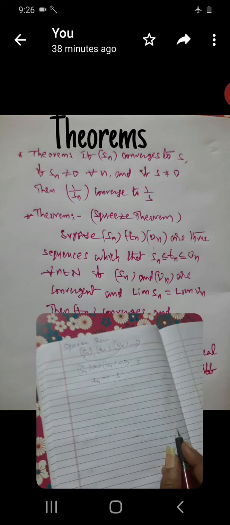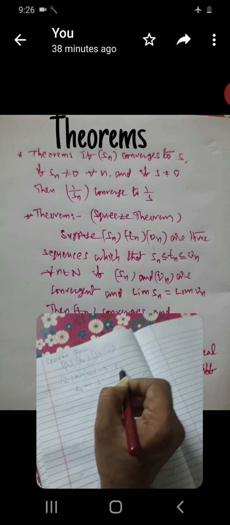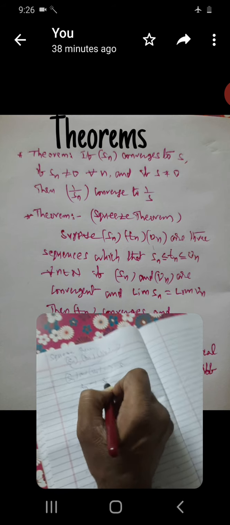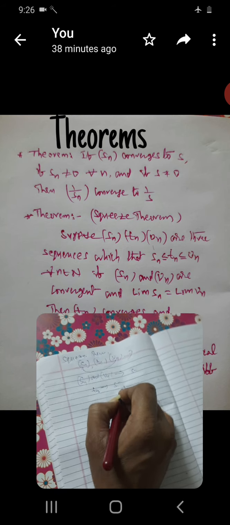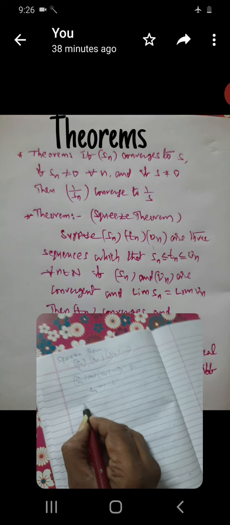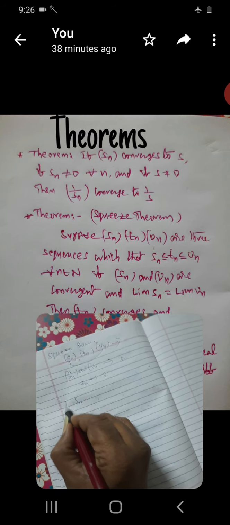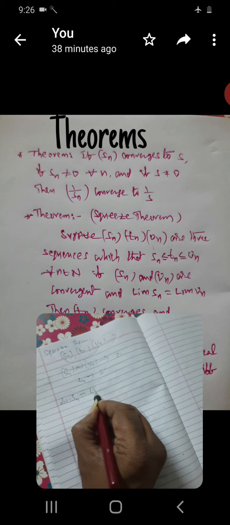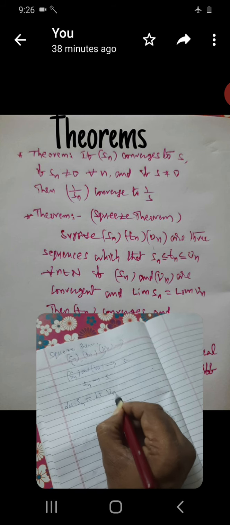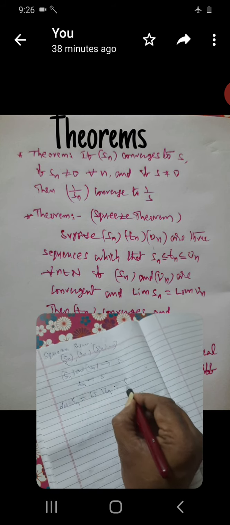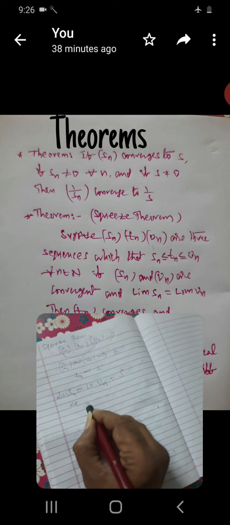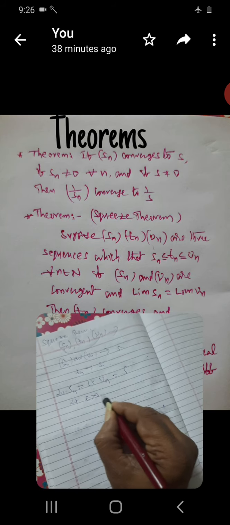This is the statement. Sn and Un are convergent to S, so Tn is also convergent to S. Now take one by one. Limit Sn is equal to limit Un is equal to S. Let epsilon greater than 0.